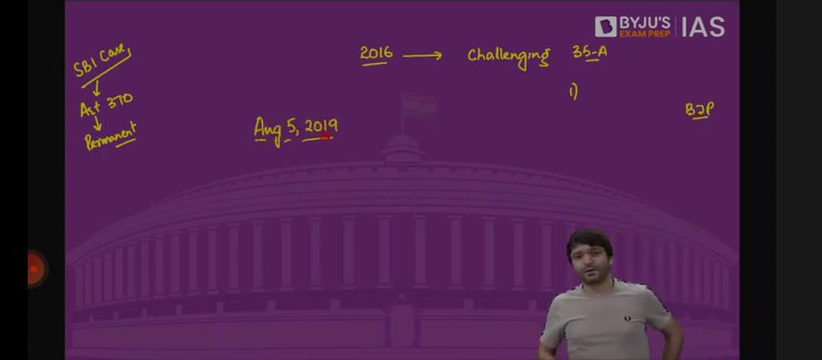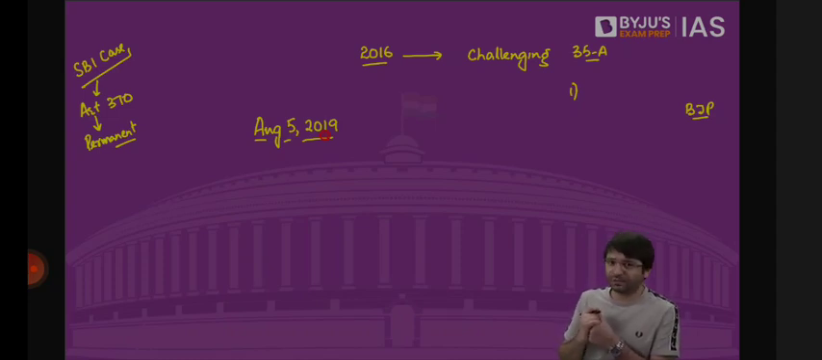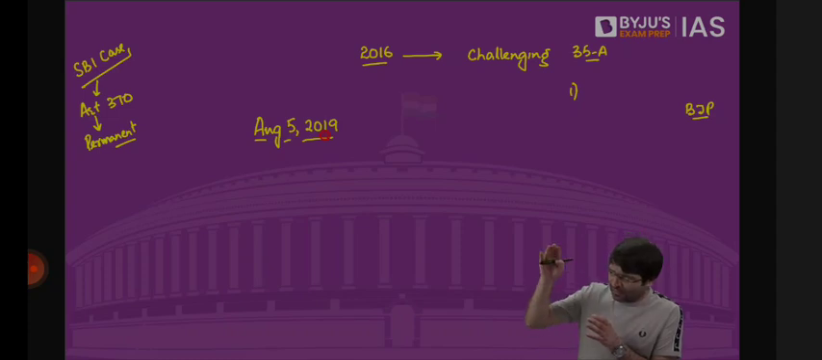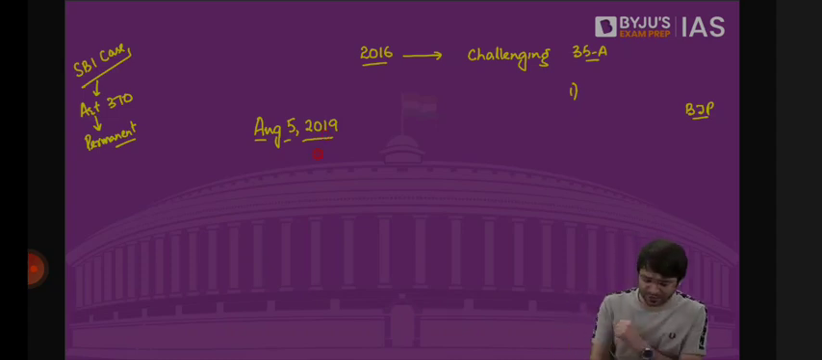President was asked, please issue an order. What is that order? Please say through a public notification that all the provisions of Indian Constitution, without any exceptions, without any modifications, shall apply to the state of Jammu and Kashmir. That was the Presidential Order 272, and this Presidential Order of 272 replaced Presidential Order of 1954.